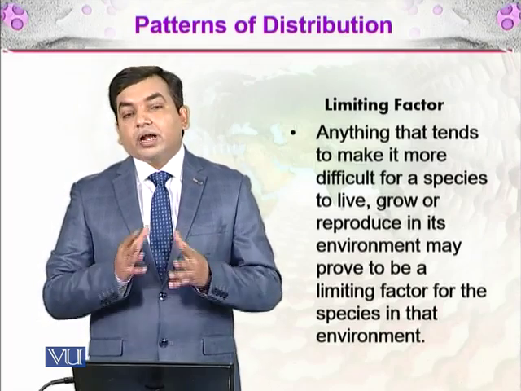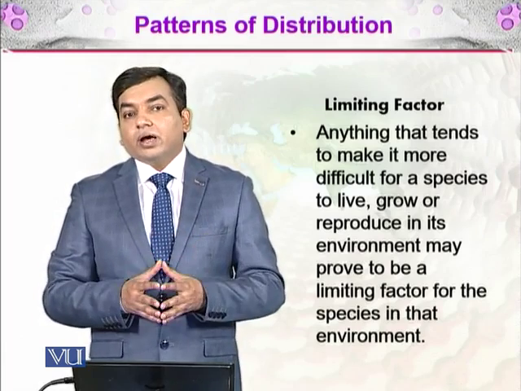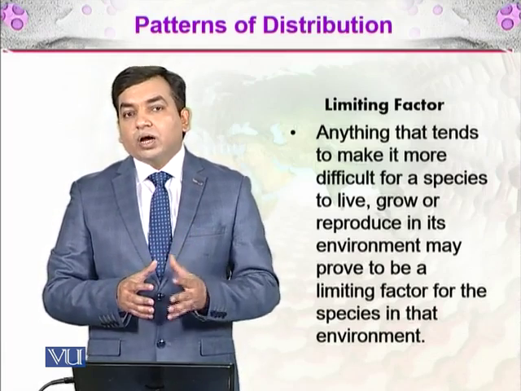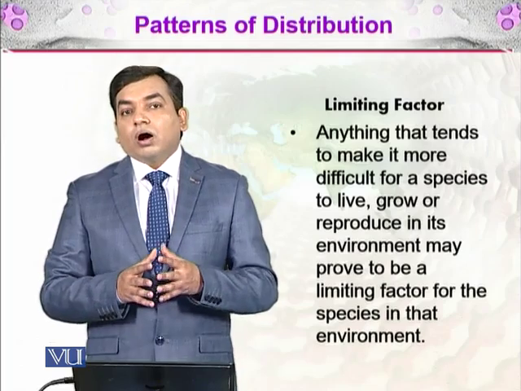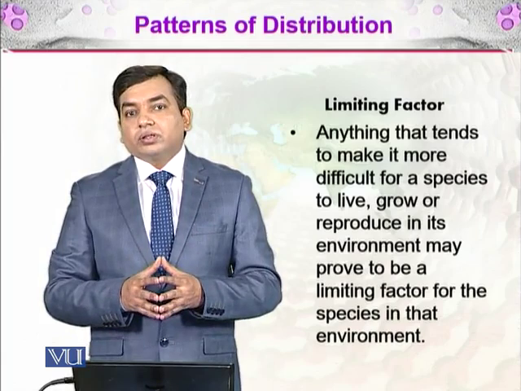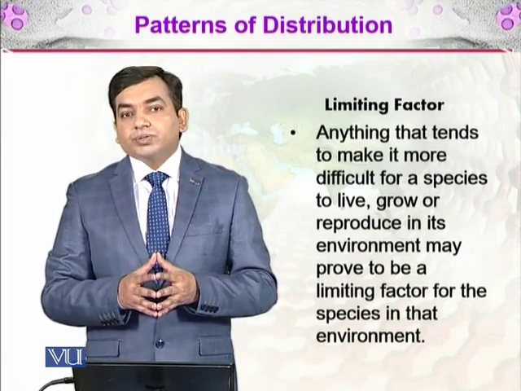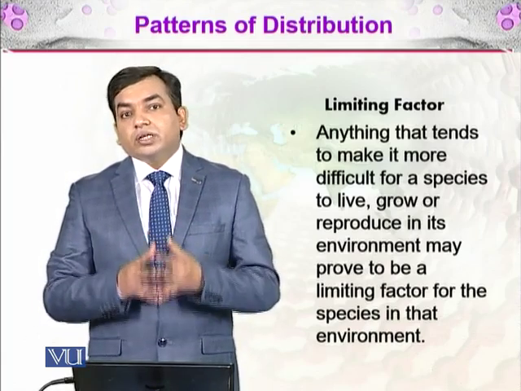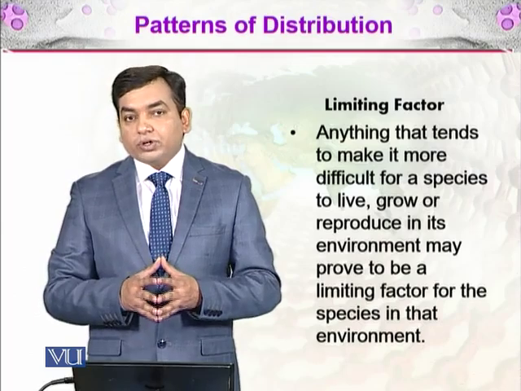Anything that controls the presence or absence of the species in a particular area is the limiting factor of the distribution of that species.